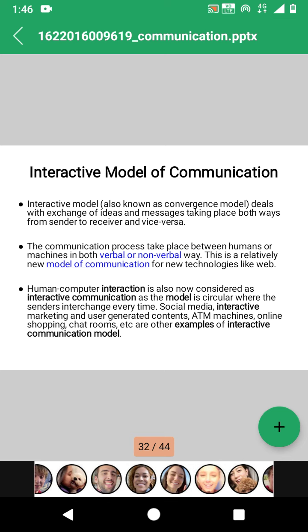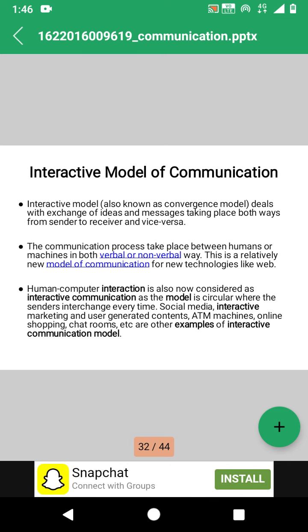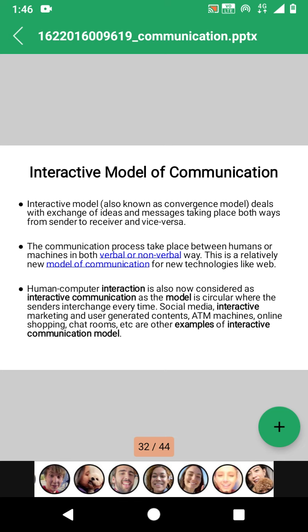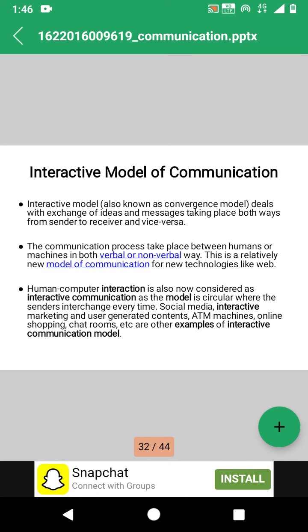Here also the communication process takes place between humans or machines in both verbal and non-verbal ways.